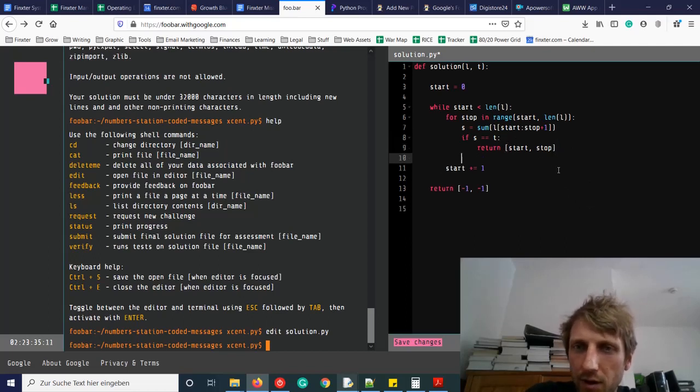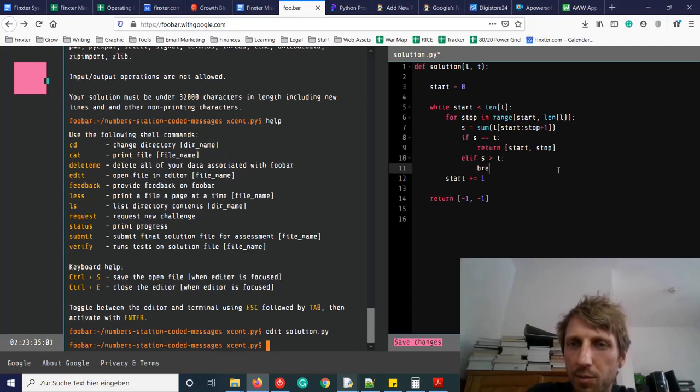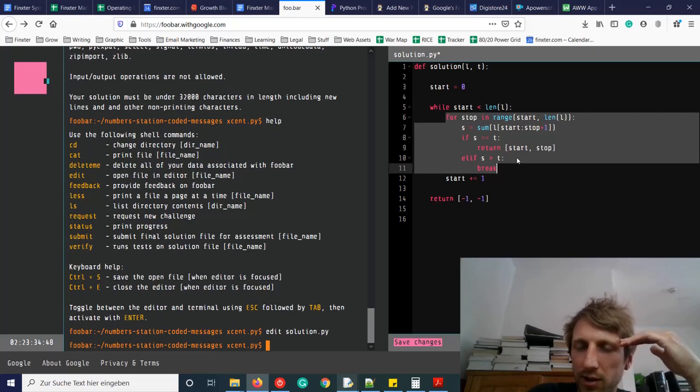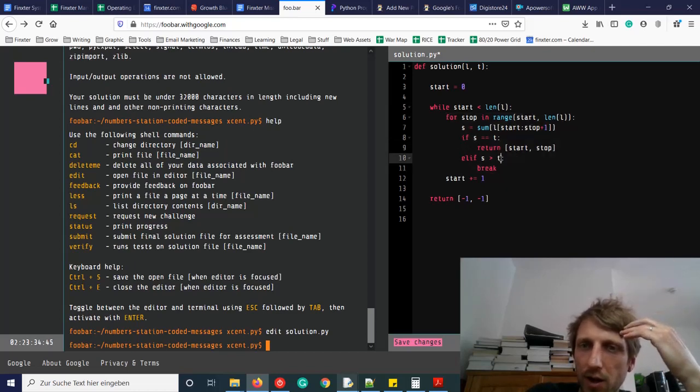If s is larger than t, this case could also happen. Then we simply break this whole thing. We abort this whole for loop. We don't check the other stop indices because we already know that it wouldn't be there. Our sum is already larger than value t, so all subsequent sums will also be larger than our key t.